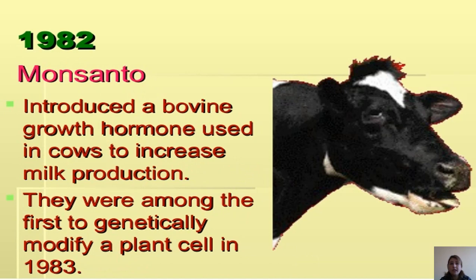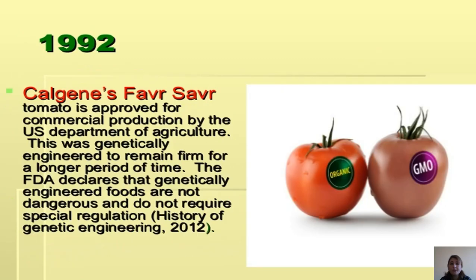In 1982, Monsanto introduced the bovine growth hormone used in cows to increase milk production. They were also among the first to genetically modify a plant cell, in 1983. In 1992, the Calgene Flavr Savr tomato was approved for commercial production by the U.S. Department of Agriculture.